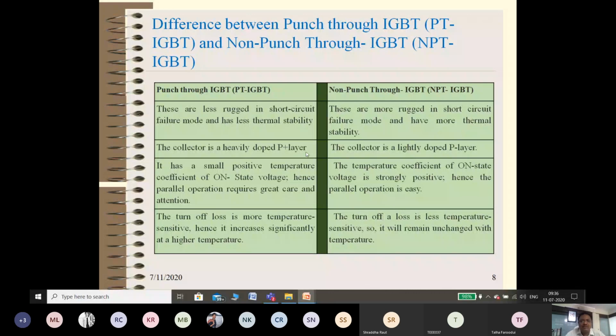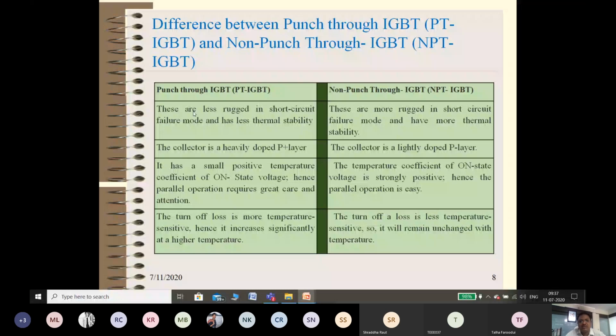So that is advantageous, so that the switching speed increases, but at the same time the on-state voltage drop increases. So for the non-punch through, the switching speed is somewhat less than punch through, but the on-state voltage drop is also less. So that is a major advantage.